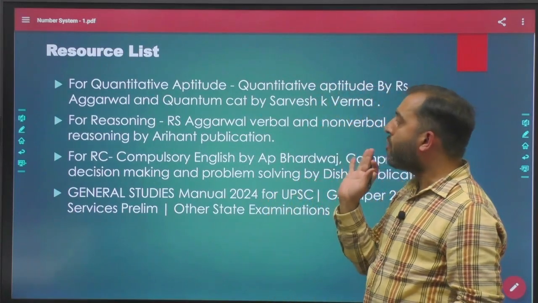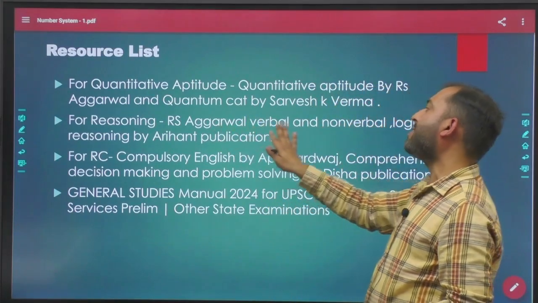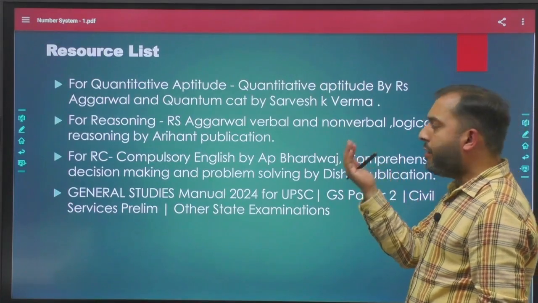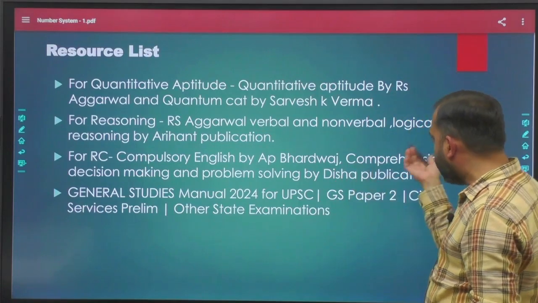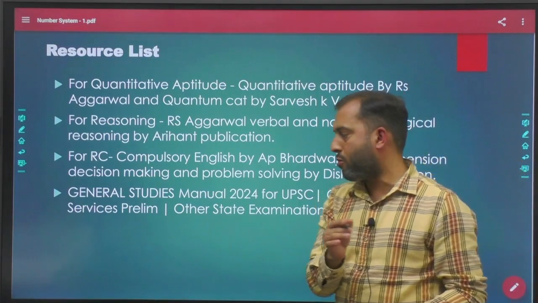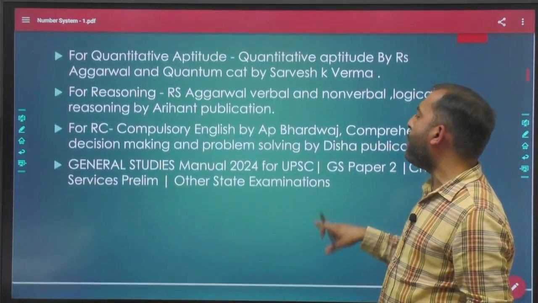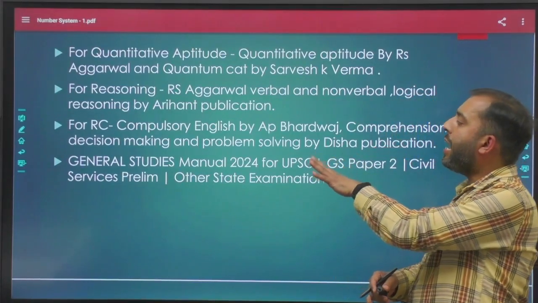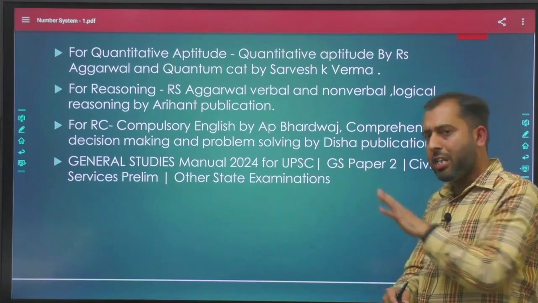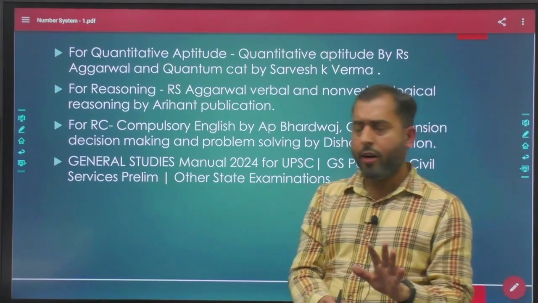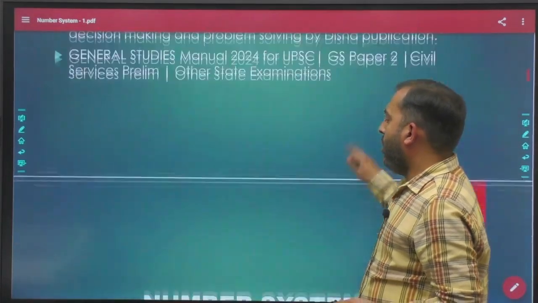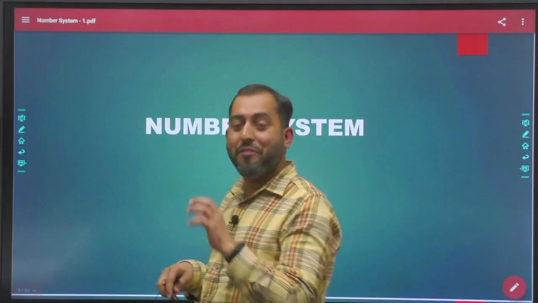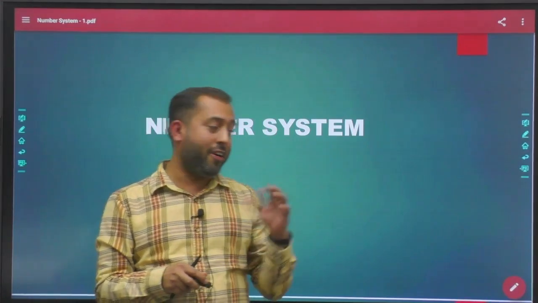For the reasoning part, you can follow R.S. Agarwal, verbal and non-verbal, and then there is a book of reasoning by Arihant Publication also. For reading comprehension, A.P. Bhardwaj is good, and the book Comprehension and Decision Making Problem Solving by Disha Publication is also good.